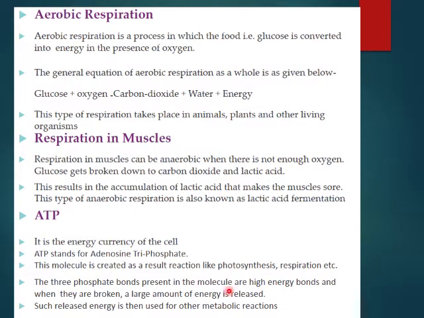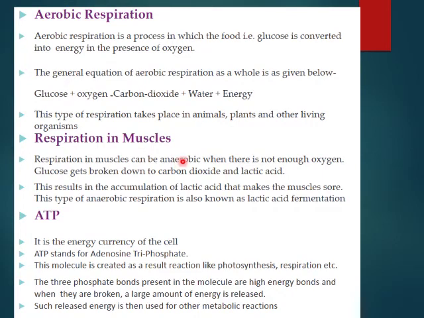Now, aerobic respiration. We have talked about aerobic respiration earlier. It is a process in which the food glucose is converted into energy in the presence of oxygen. The general equation we have studied: glucose plus oxygen forms carbon dioxide, water and energy. It takes place in animals and plants.